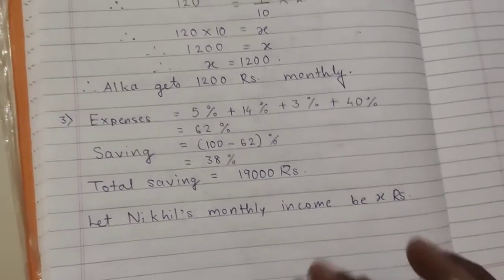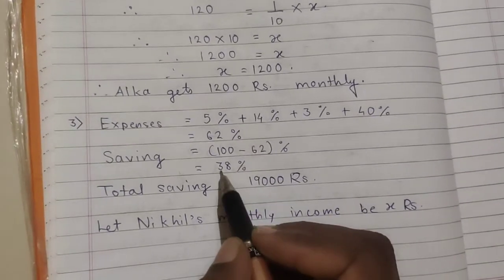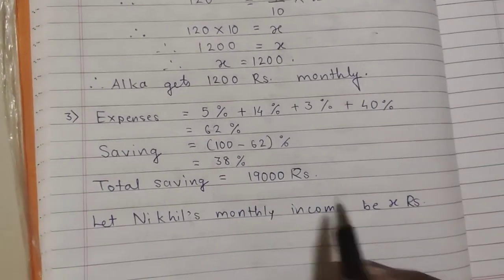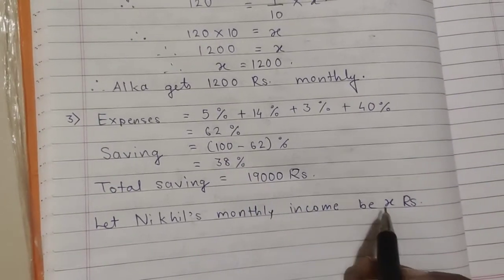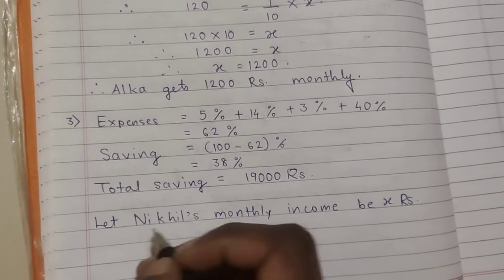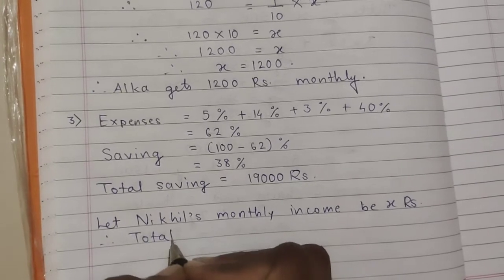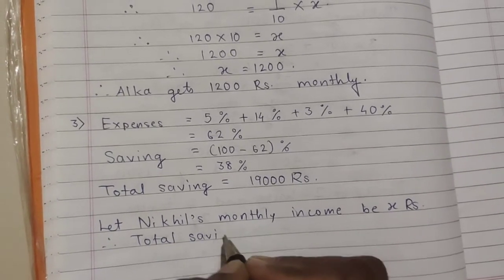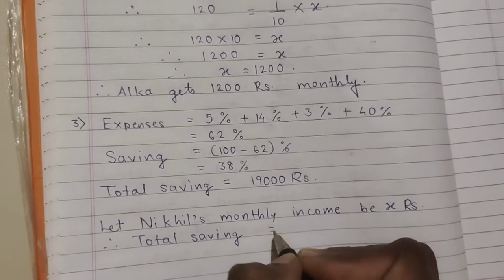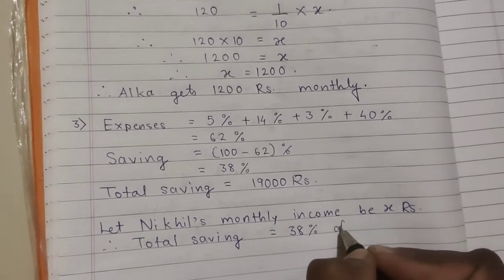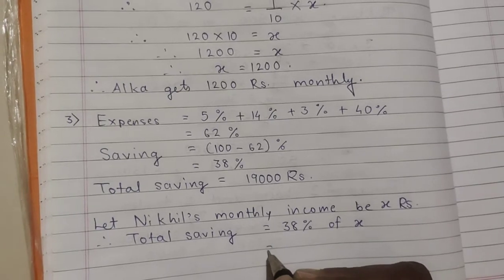Now we will find out 38% of X, because 38% is the saving, and if you take 38% of X you will get the total saving. So therefore total saving is equal to 38% of X. Now let us do this.